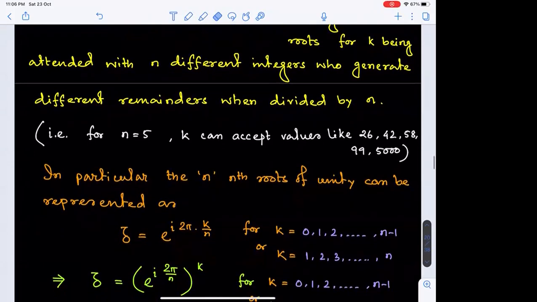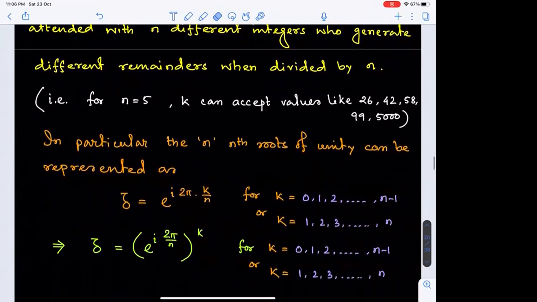Moreover, after having this representation, we can think of it as z equals e to the power i 2 pi by n, whole to the power k, for such variation of k.